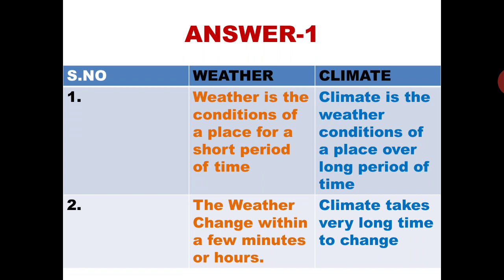The first difference is weather is the conditions of a place for a short period of time, and climate is the weather conditions of a place over a long period of time. The second difference is weather changes within a few minutes or hours, and climate takes a very long time to change. It takes lots of years to change.